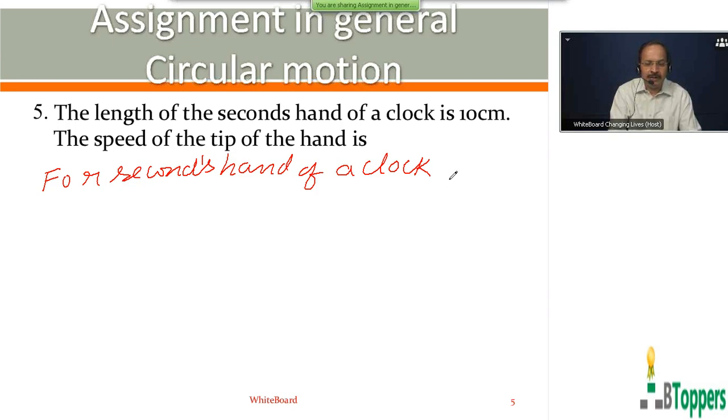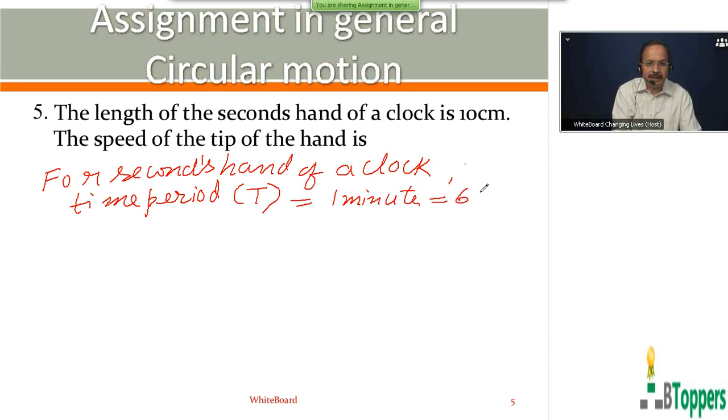The seconds hand of a watch or clock will complete one revolution in 1 minute or 60 seconds.